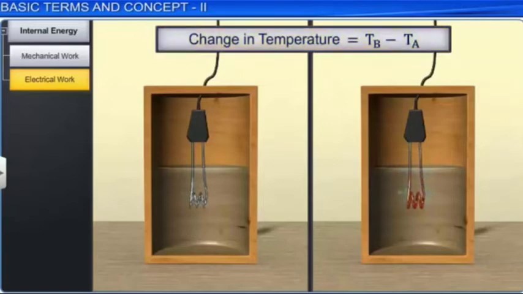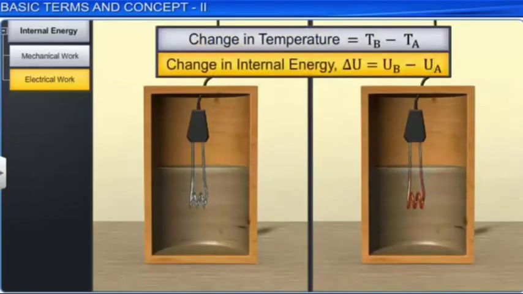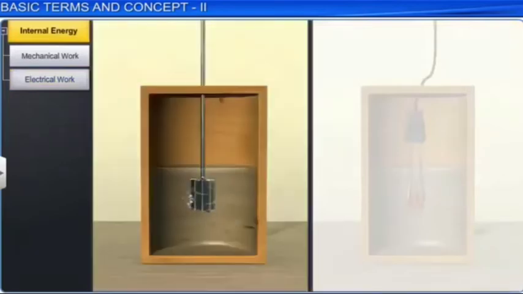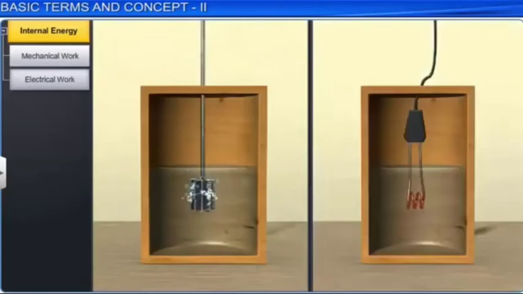Hence, the change in internal energy delta U is equal to UB minus UA. Thus, internal energy changes to the same extent either by doing mechanical work or electrical work, which indicates that it is independent of the manner in which the change is brought about. Therefore, internal energy is a state function.